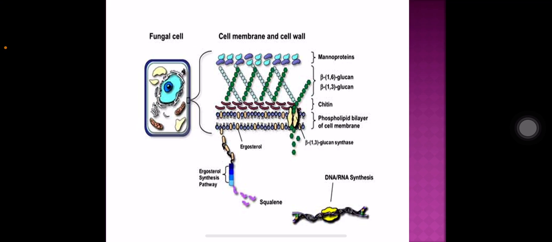Here a photograph is shown. In this photograph, mannoproteins, then glucans and chitins are shown in the fungal cell wall, and the fungal cell membrane contains a phospholipid bilayer, and it contains ergosterol also. So the fungal cell wall contains mainly mannans, glucans and chitins, and fungal cell membrane contains mainly ergosterol molecules.